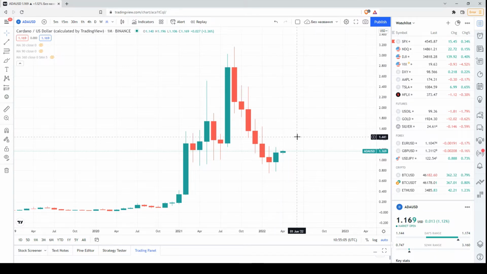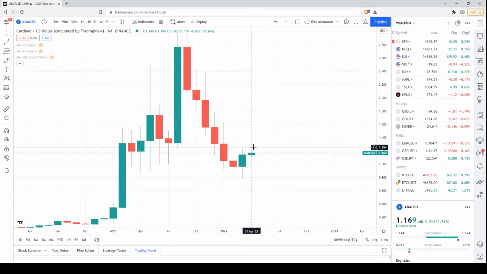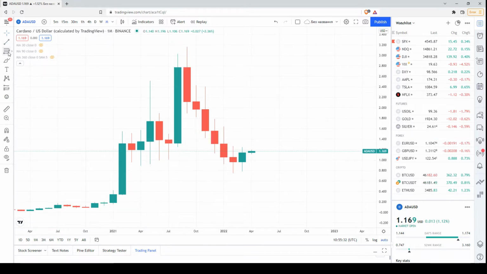But the price chart started changing in March because here we have a small bullish candlestick. Of course, the local high or maximum is still below the previous one or probably at the same level, but its local low didn't drop below the previous one, so it is a local low slightly above the previous one. So that was a signal indicating that the market was starting consolidation.